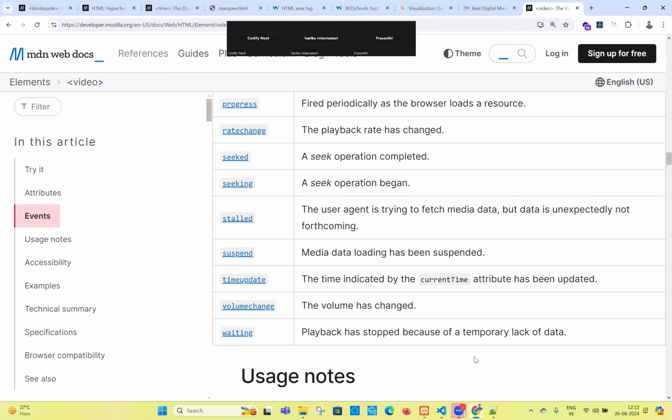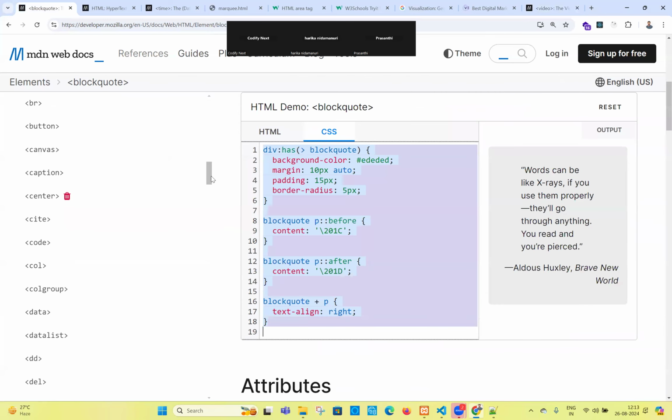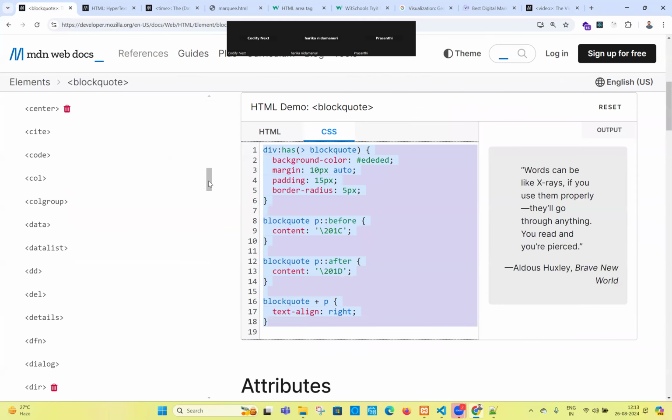Otherwise, say I want to create a bar chart or a pie chart using the Canvas tag. Give the requirement to ChatGPT, and it will create the pie chart and bar chart using JavaScript. At least, if you don't know how to copy the code from Google and how to set it up, you should know these things. Okay, it's a very important thing, guys. We have a lot of tags, but not all are required, guys.